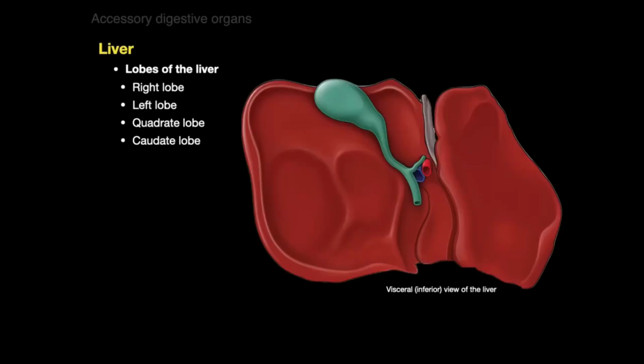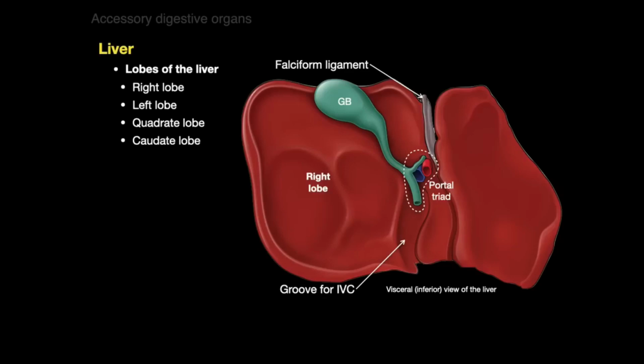The liver has the following lobes: right, left, quadrate, and caudate. Here's a visceral inferior view of the liver. There's the falciform ligament and the gallbladder, and there's the portal triad, more on that later, and that's the groove for the inferior vena cava. To the right of the gallbladder is the right lobe. To the left of the falciform ligament is the left lobe.